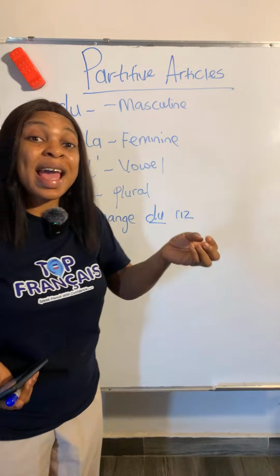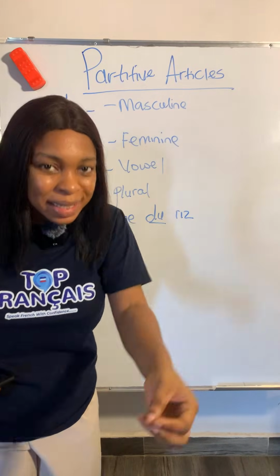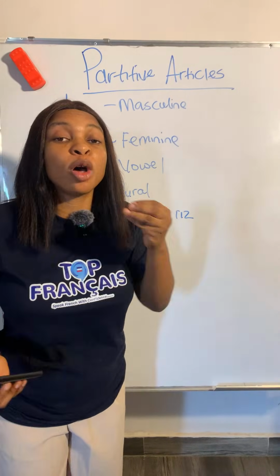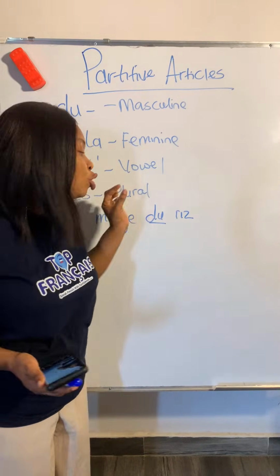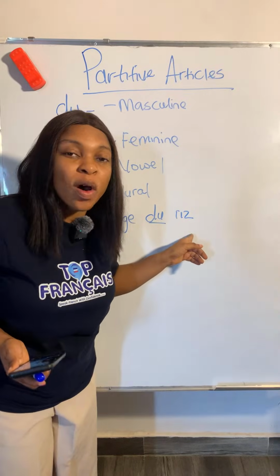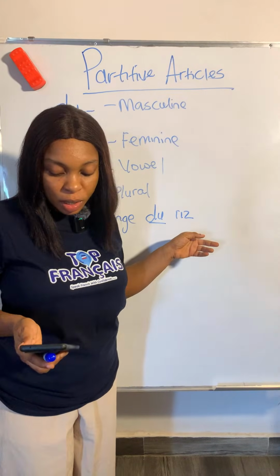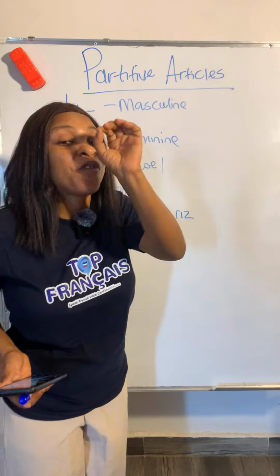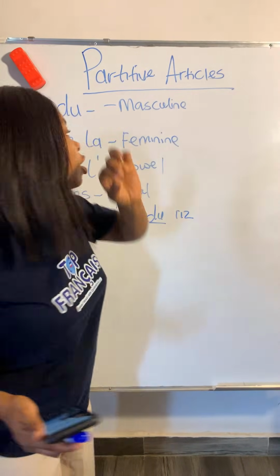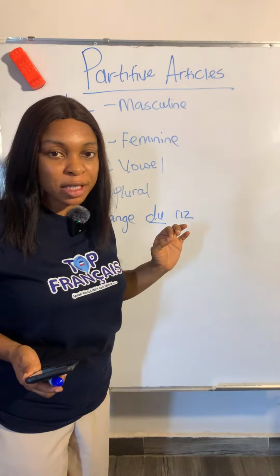Or you could also say I am eating rice. Take note, it is du because riz is masculine. When you have a masculine food, it's du that comes before it.